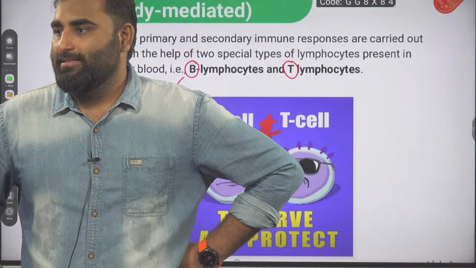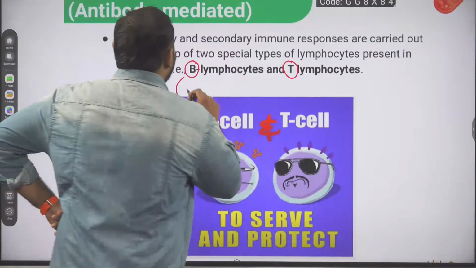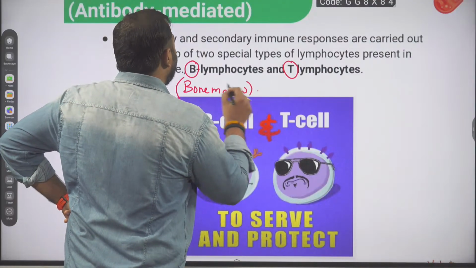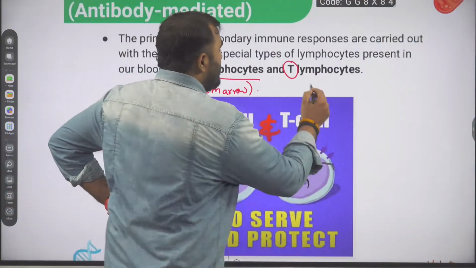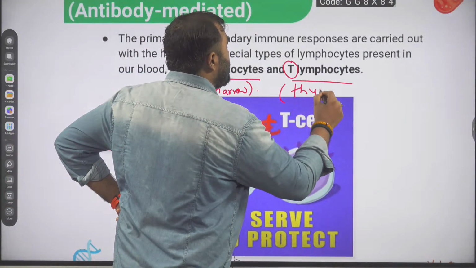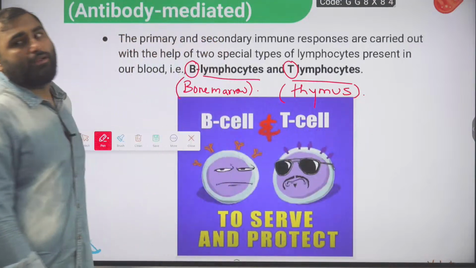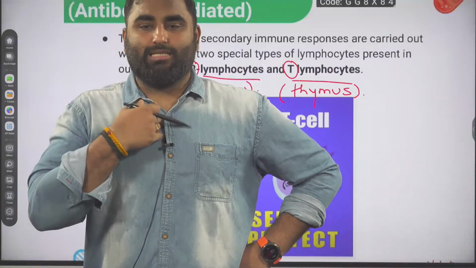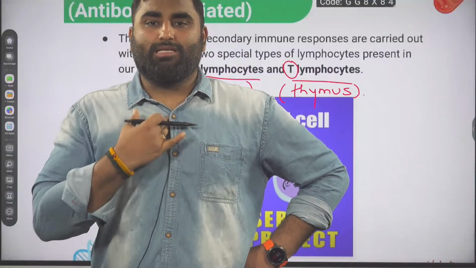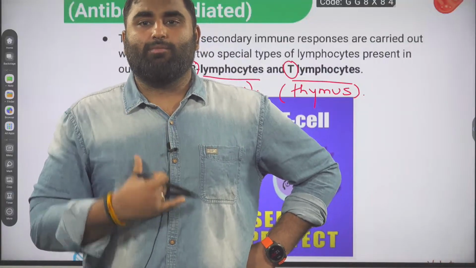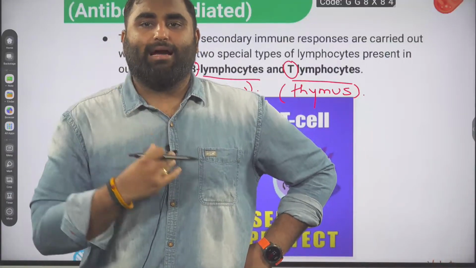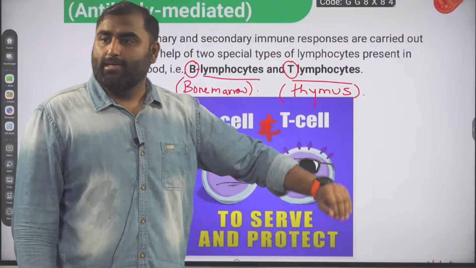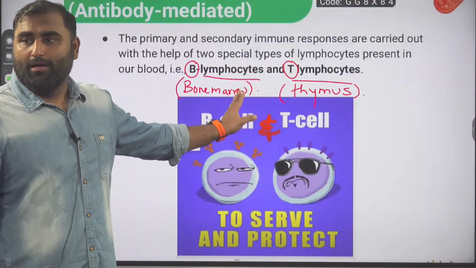No. B stands for bone marrow. The lymphocytes which mature in the bone marrow are the B lymphocytes. And the lymphocytes which mature in the thymus organ are the T lymphocytes. Below our chest, in the center, just below the sternum or breastbone, there is a small gland, the thymus. The lymphocytes which developed in the thymus are called T lymphocytes, and the lymphocytes which developed and matured in the bone marrow are the B lymphocytes.